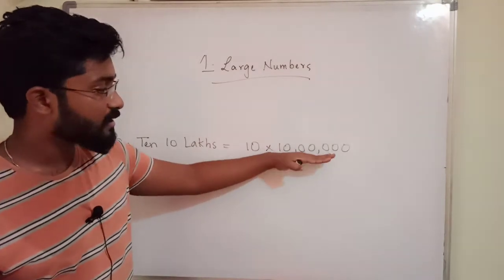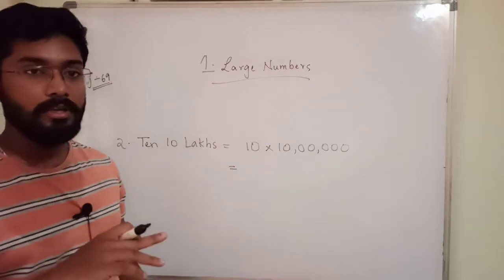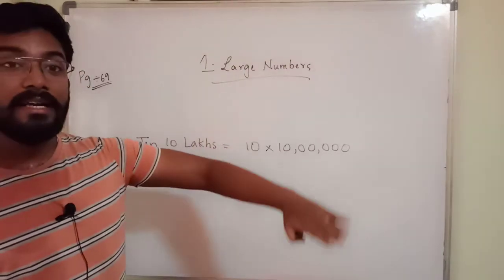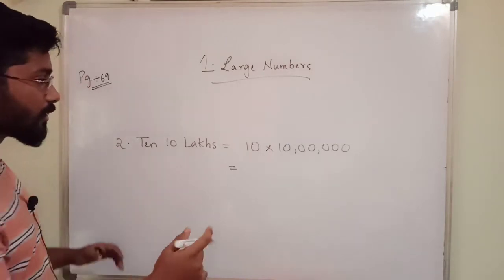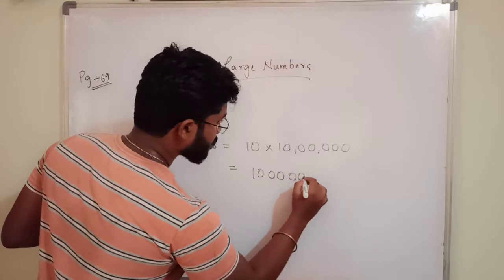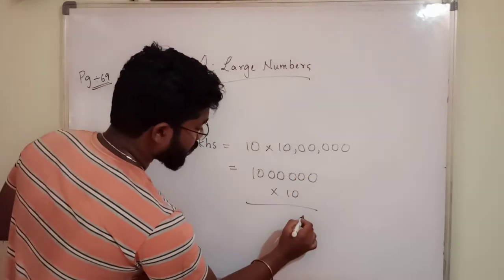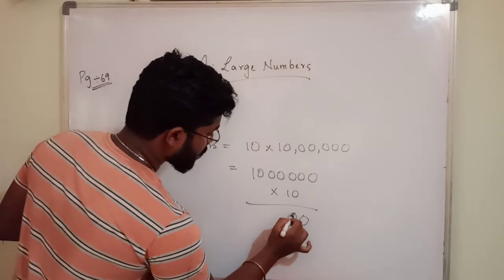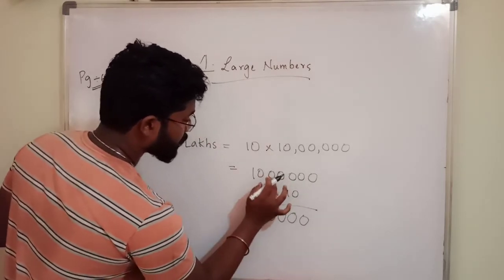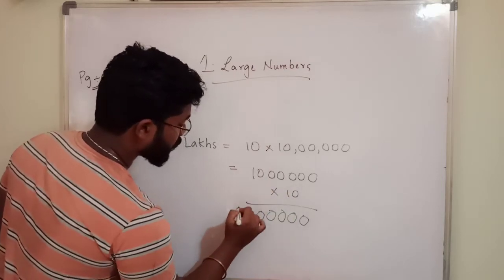Means this is a 7-digit number, with 6 zeros only. After multiplying with 10, you will get an 8-digit number with 7 zeros. Let's multiply. Into 10. 0 into 0, 0. 0 into 0, 0. 0 into 0, 0. 0 into 1, 0.